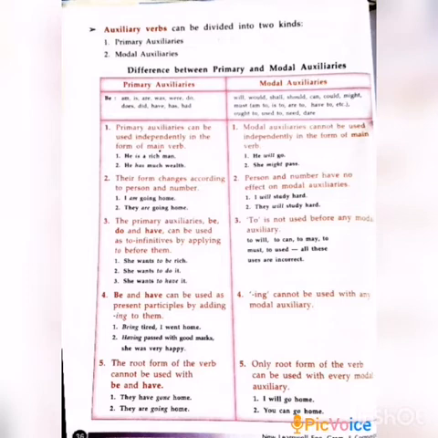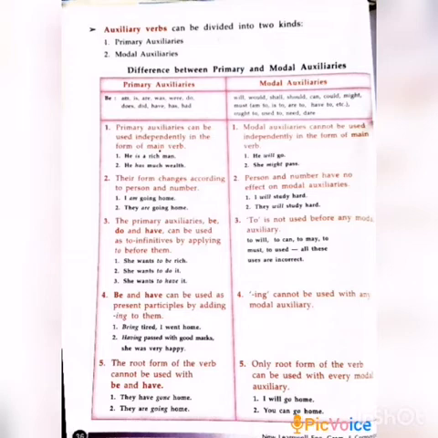The first point. Primary auxiliaries can be used independently as the main verb. For example, he is a rich man, he has much wealth. Here, is and has are used independently. But modal auxiliaries cannot be used independently as the main verb. For example, he will go, she might pass. So the independent form is the primary, and modal auxiliaries should not be used independently. They are the base of the main verb, and that is known as a modal auxiliary.